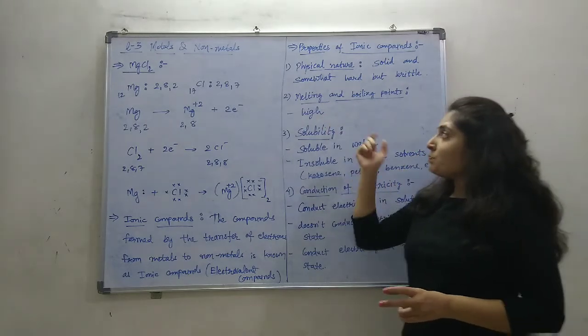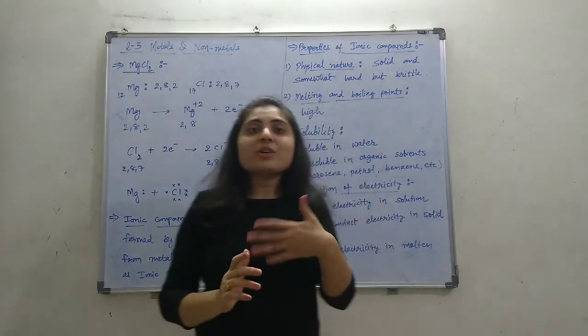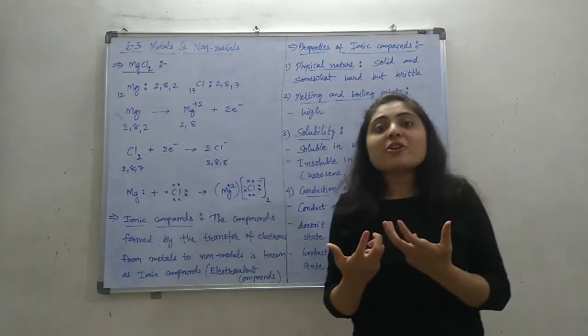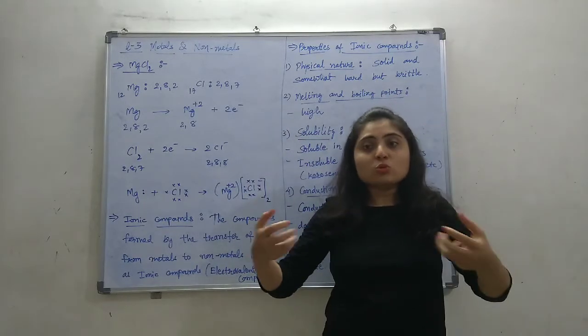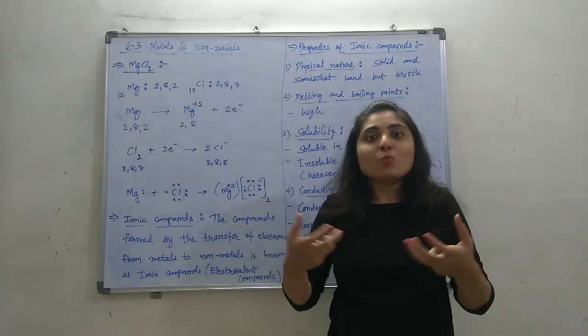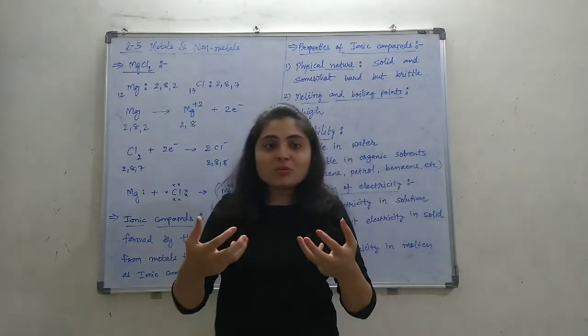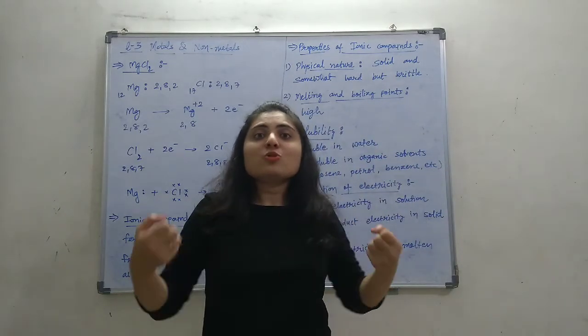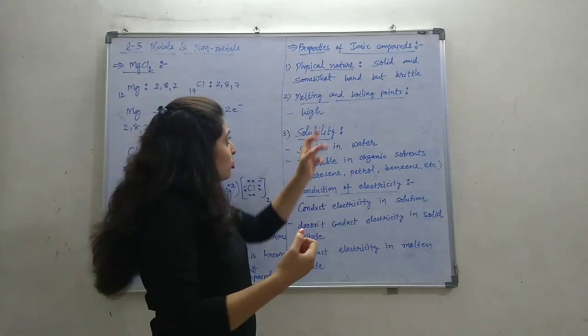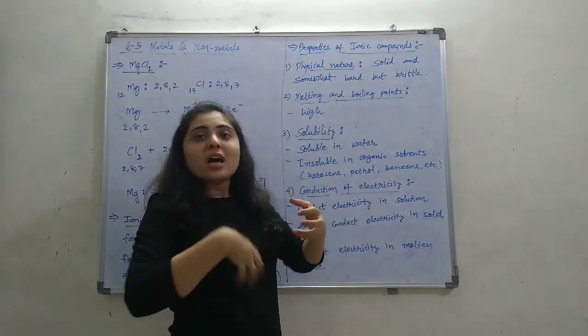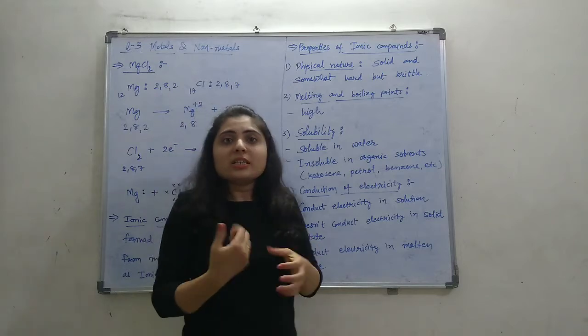Melting and boiling point. Generally, ionic compounds have high melting and boiling points because a large amount of energy is needed to overcome the attraction and separate the ions to melt it. To melt means to convert into liquid state, and to convert into liquid state, the ions should be separated. So to separate the ions, to overcome this attraction force, high heat energy is needed.